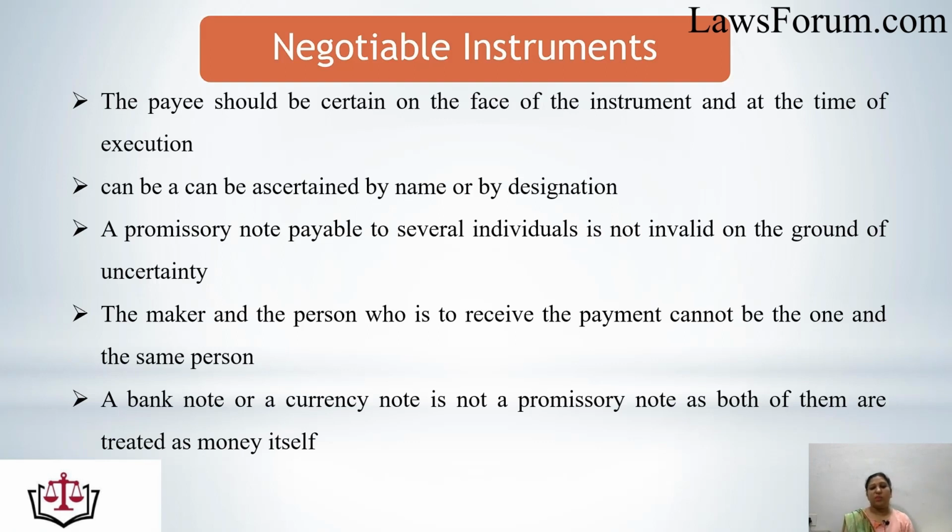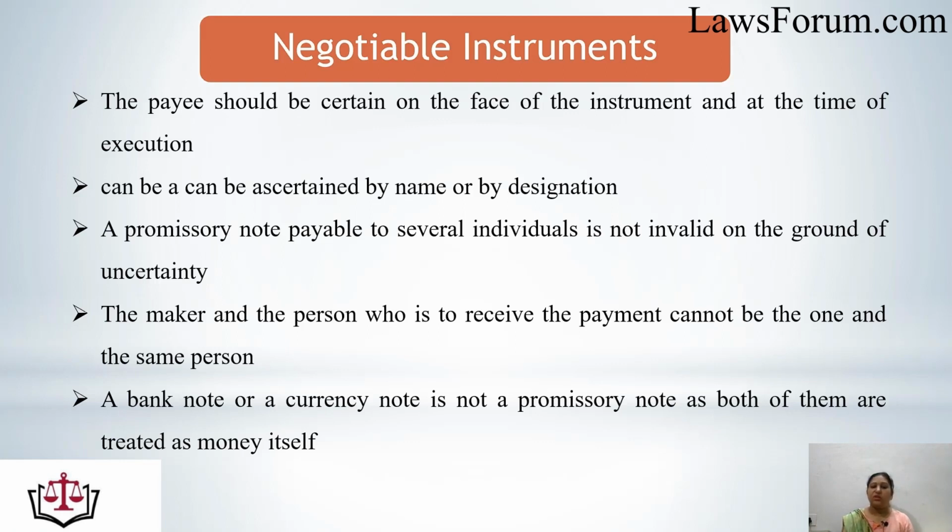A promissory note payable to several individuals can never be considered a valid instrument, because if there is an involvement of several receivers, then to whom the payment was made is not clear. It makes the terms of the promissory note totally uncertain. So it is not a valid instrument. The maker and the person who is to receive the payment cannot be one and the same person.